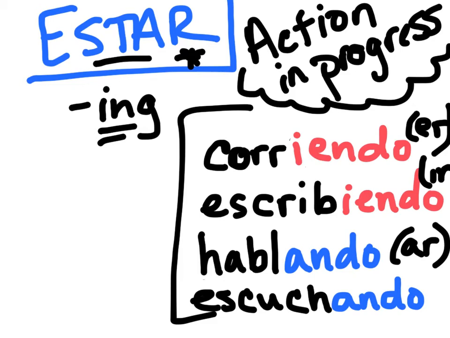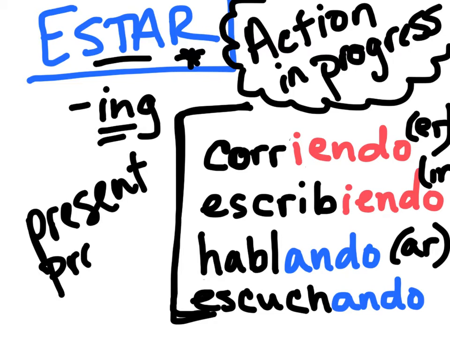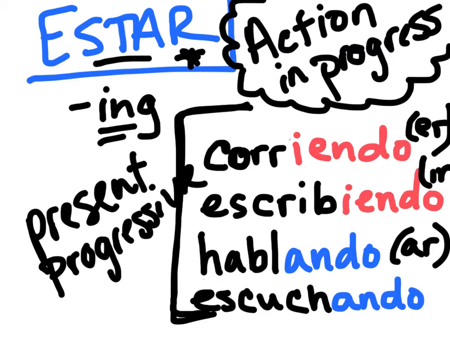So these must be used with estar. Estar is your helping verb with these action in progress verbs, these present progressive. Let's write that word here because that's the term for this form. Present progressive form. Okay.